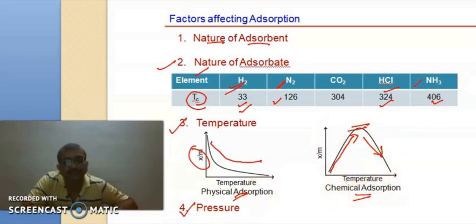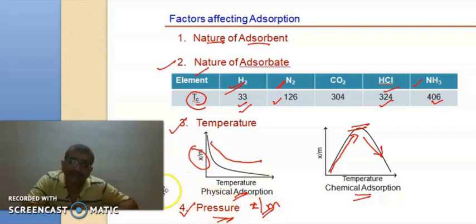The fourth factor is pressure. As we have seen for both physical as well as chemical adsorption, as the pressure is increased, the extent of adsorption also increases. So this X by M ratio will increase as the pressure is increased. The higher the pressure, the higher the adsorption happening. These are the four factors affecting the process of adsorption.